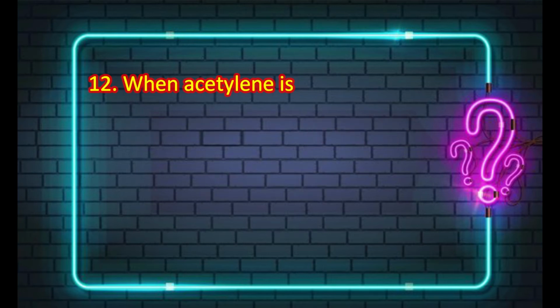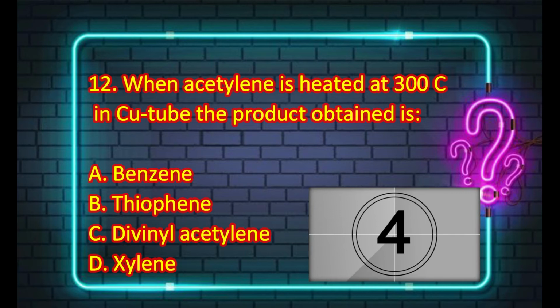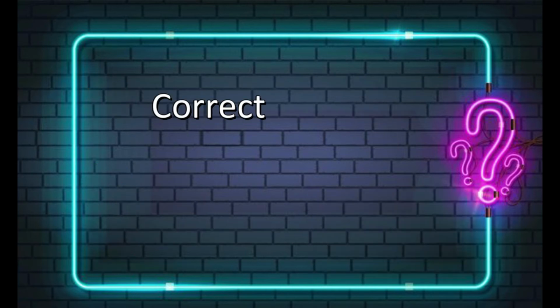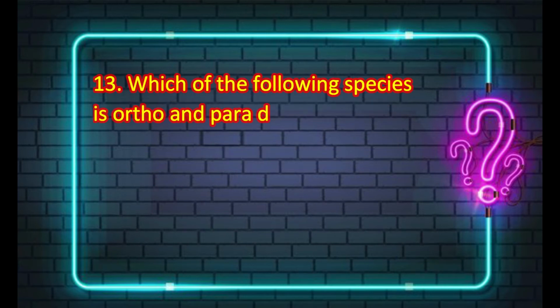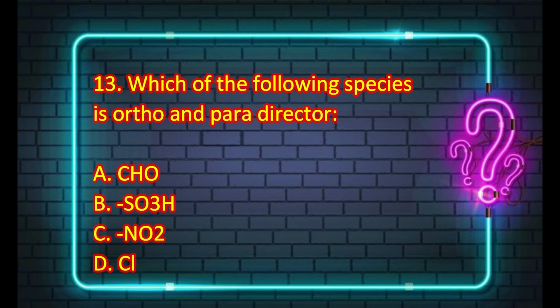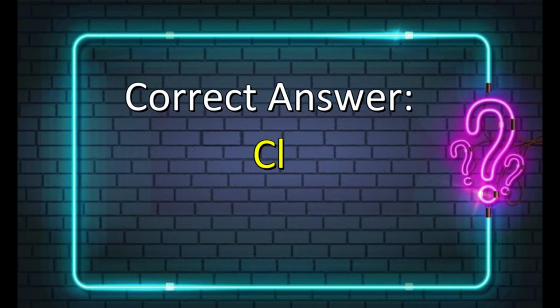The next MCQ is when acetylene is heated at 300 degree in a tube, the product obtained is benzene, thiophene, divinyl acetylene or xylene. And the correct answer is benzene. Which of the following species is ortho and para director? CHO, SO3H, NO2 or Cl. And the correct answer is Cl.